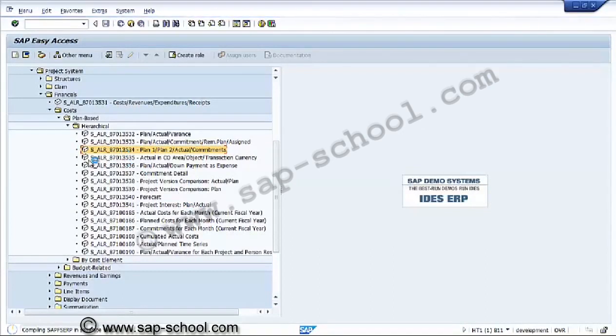S underscore ALR is the ALR reports, 870 is the reports, and 13 is based on project system reports. All 13s are project system related reports, and 00 are for the finance or costing reports. The 5 series are also project system reports only.